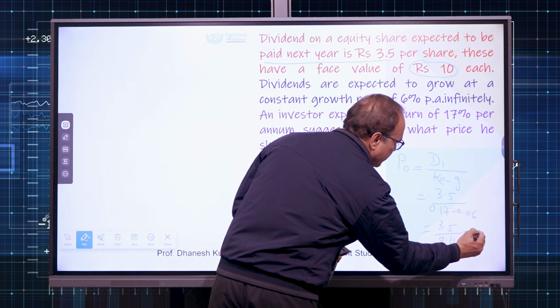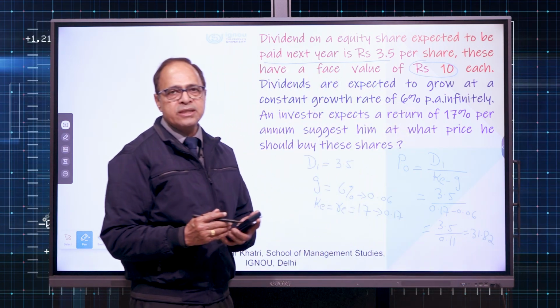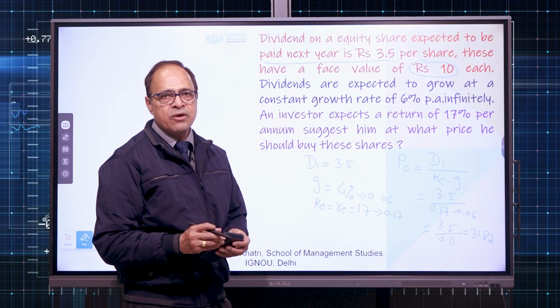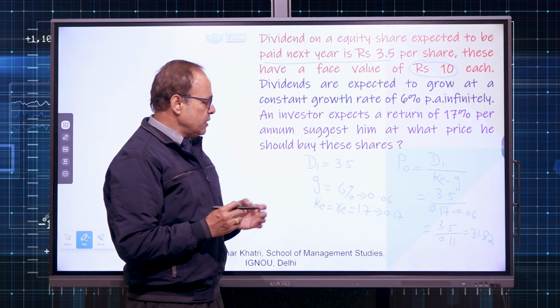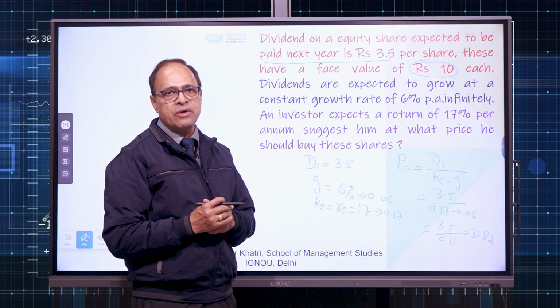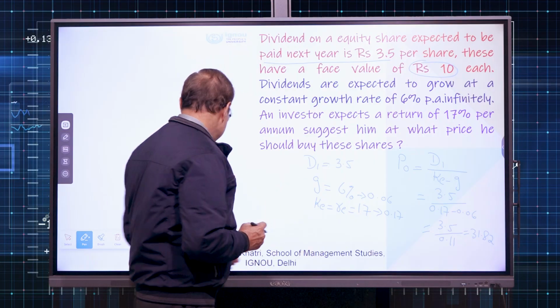So, 31.82 is the capitalized value of the dividends expected by this investor from the equity share given to us. This investor is willing to pay a maximum of 31.82 for this share. Let us proceed to the next example.